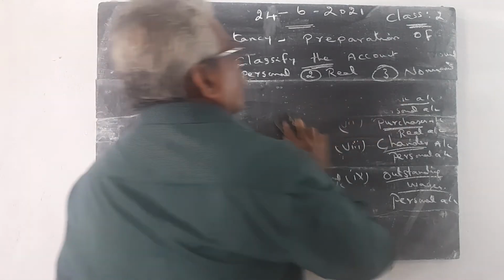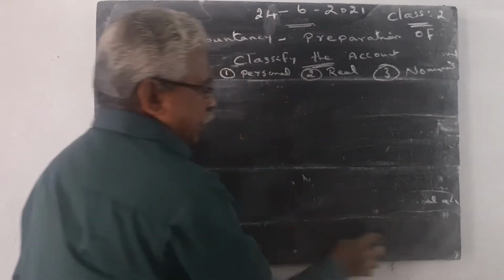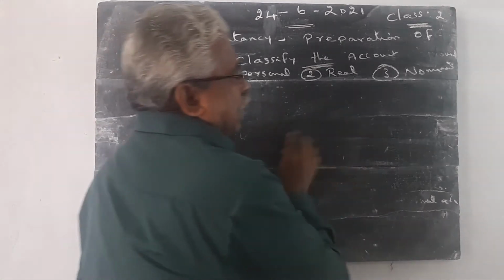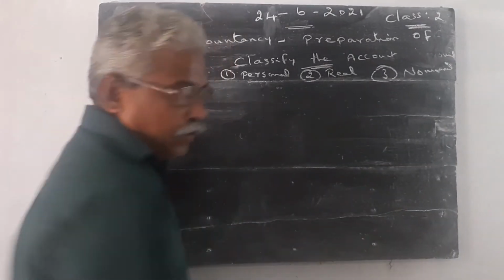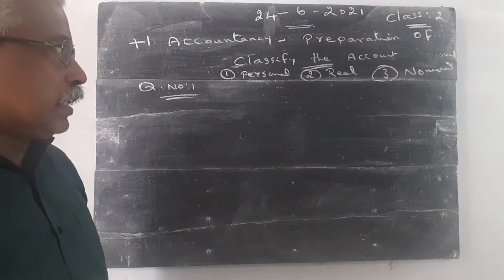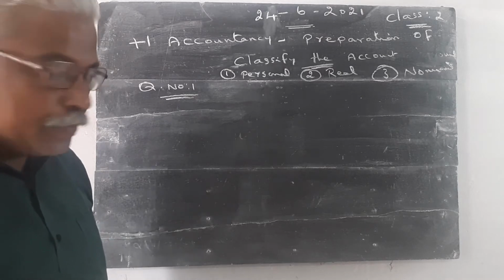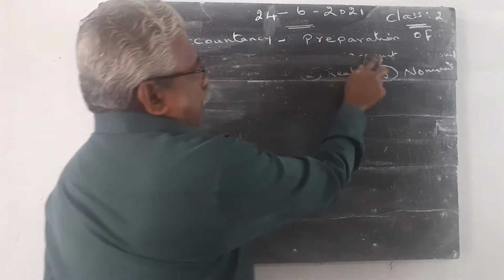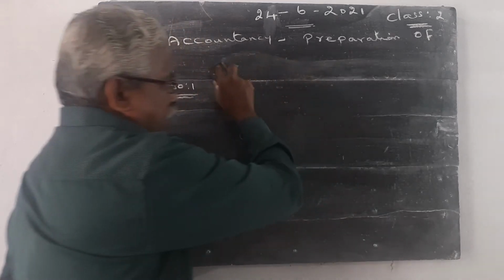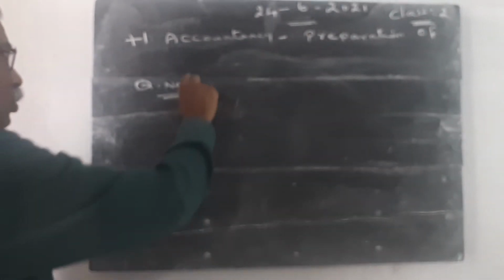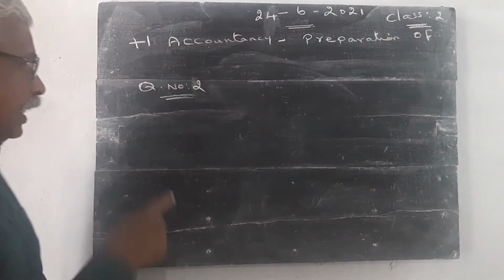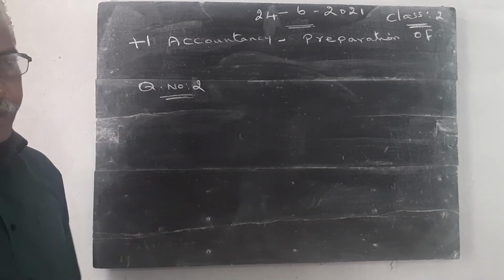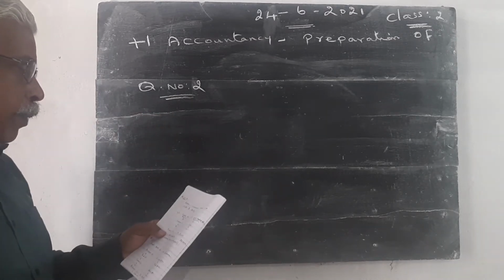Then I want to give question number 2, but in the textbook it is given as exercises. Please take the journal chapter and open the textbook. We can easily identify it. If you have the accountancy textbook, open the journal chapter and study the questions one by one. Here I want to write it as question number 2, but in the textbook exercise number 1 is given. So do it one by one.